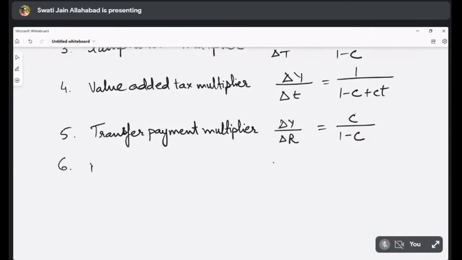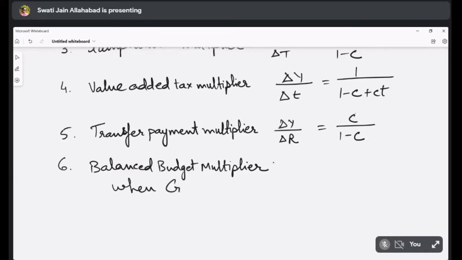Sixth is your balanced budget multiplier, the multiplier when G is equal to T. So 1 upon 1 minus C plus minus C upon 1 minus C is equal to 1.